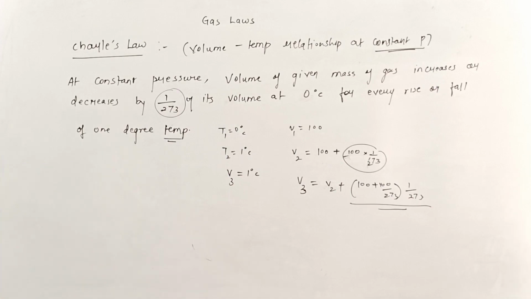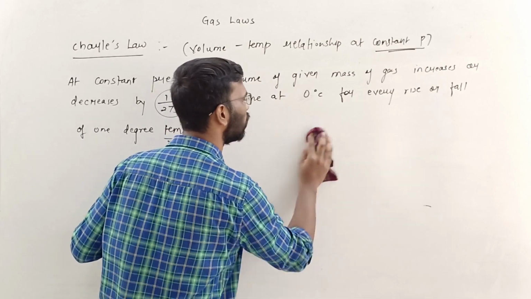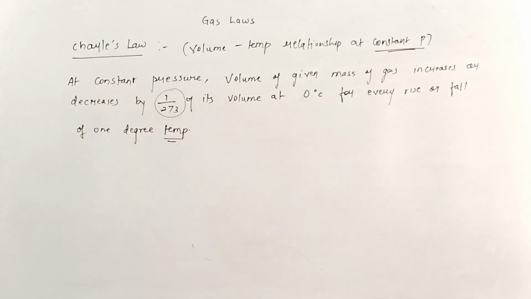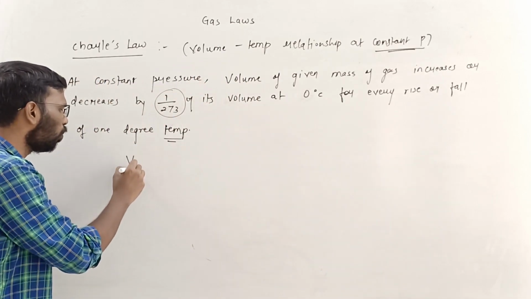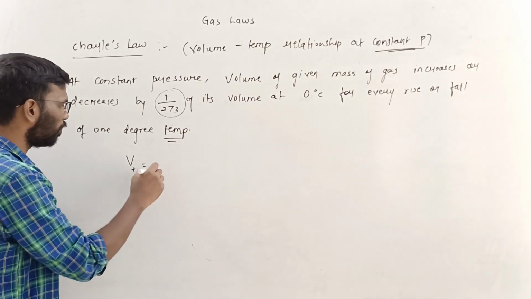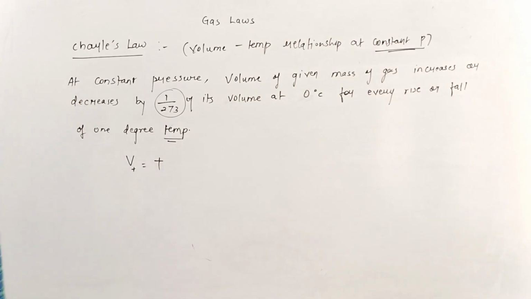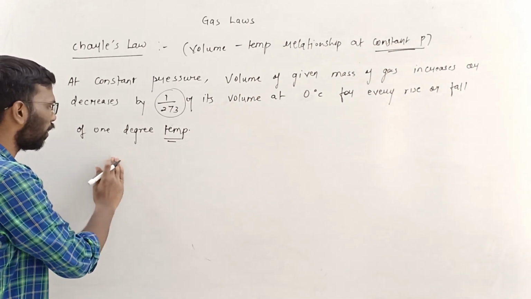So how do we formulate a law for this mathematical expression for this statement? It is the same, don't get confused. Volume is directly proportional to the temperature, right? Let's write this.